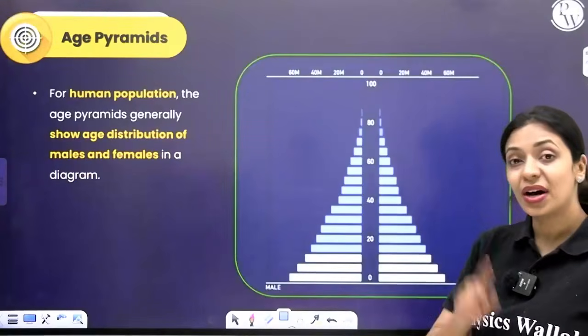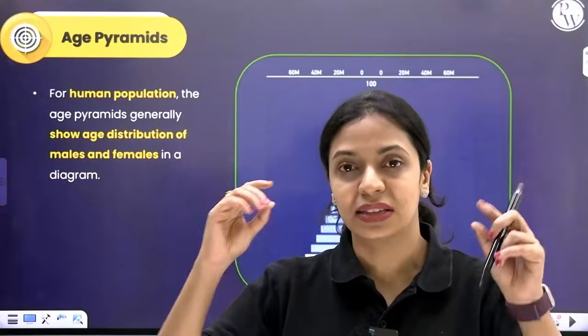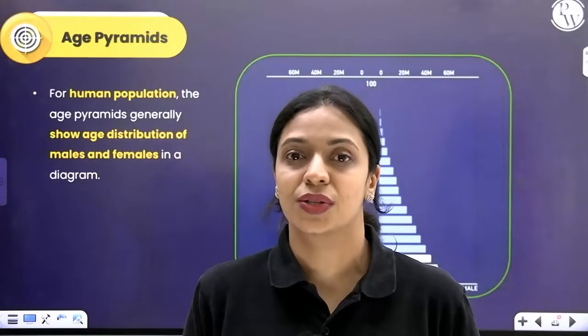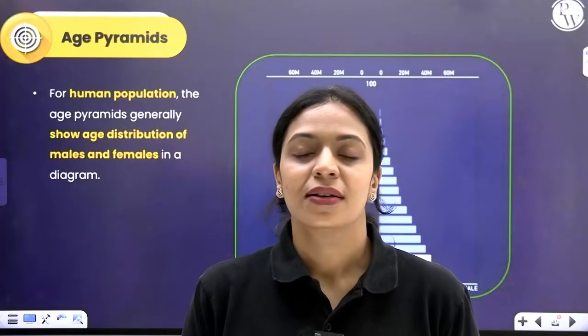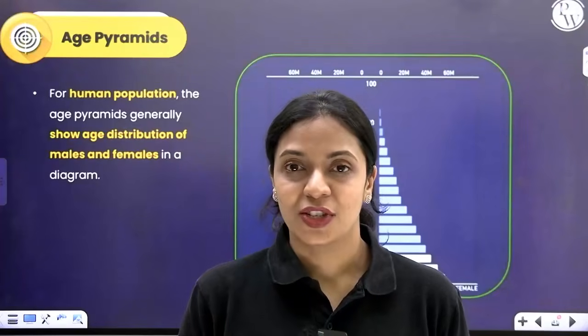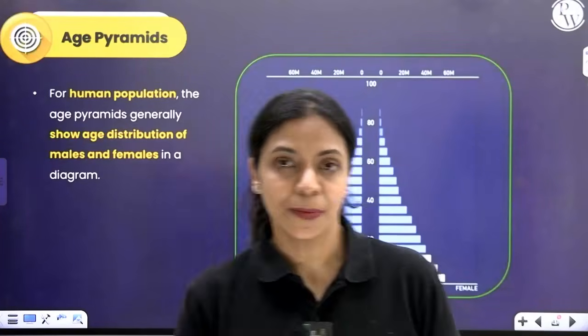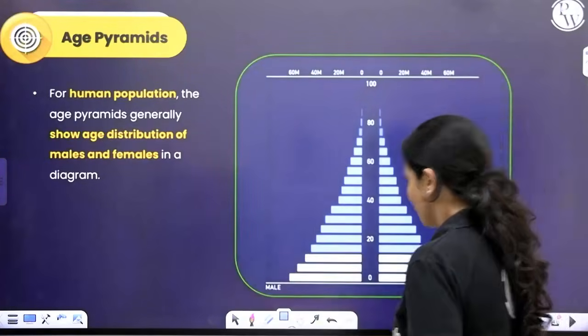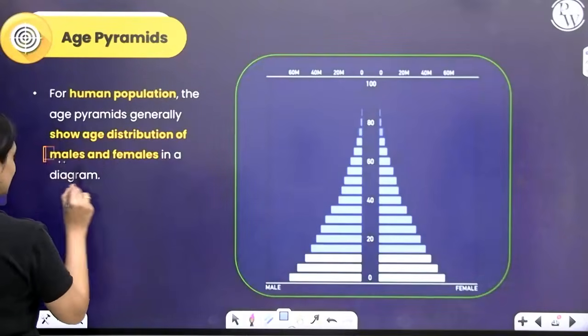Based on the percentage of individuals present in these age groups, we construct what are called age pyramids. When you're doing this for a human population, it is possible to represent the males and females also in the same diagram.